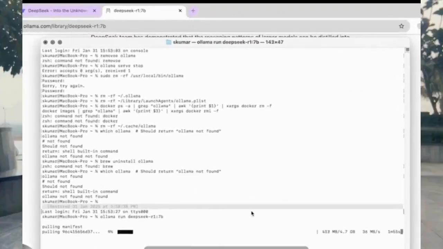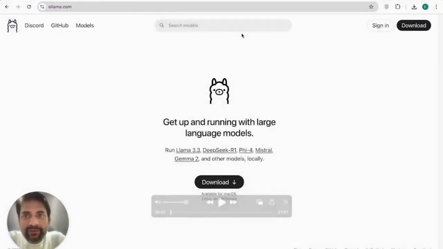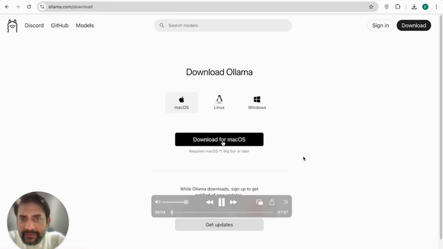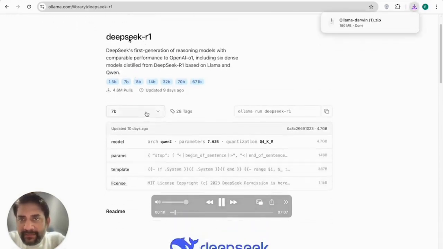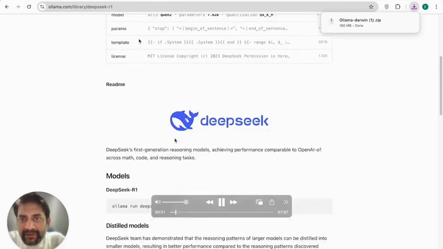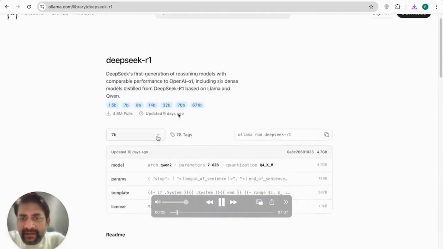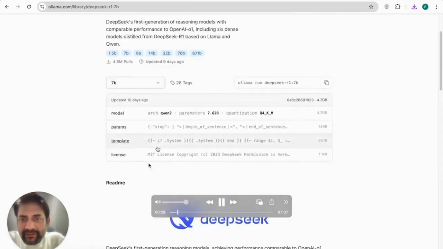And this is how you install it locally. For this, we need to first get into ollama.com. On ollama.com, we simply click on download, and that downloads the Ollama app. I'm using a Mac, but it would be the same if you are using Windows or a Linux system. So once this gets downloaded, I will look for the models. That is, I'm going to use DeepSeek. The version that I would go for is 7B because it is 4.7 GB in size. I can select which one depending on the size.